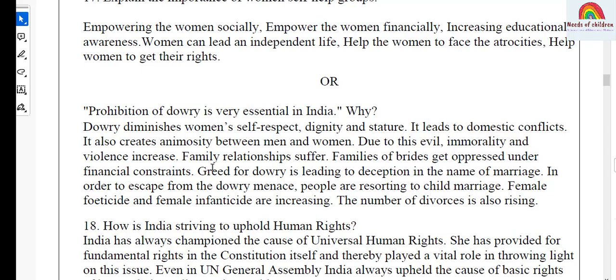It leads to domestic conflicts. It also creates animosity between men and women. Due to this evil, immorality and violence increase. Family relationships suffer. Families of brides get oppressed under financial constraints. Greed for dowry is leading to deception in the name of marriage. In order to escape from the dowry menace, people are resorting to child marriage. Female foeticide and female infanticide are increasing. The number of divorces is also rising.